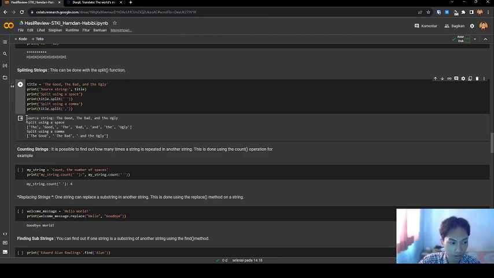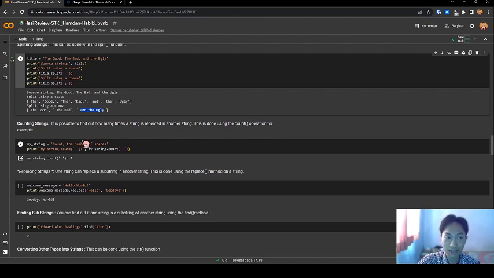Let's see the result. This is the short string. It is split using space: the, good, the, bad, and, the, ugly. This is split using comma: The Good, the Bad, and the Ugly.